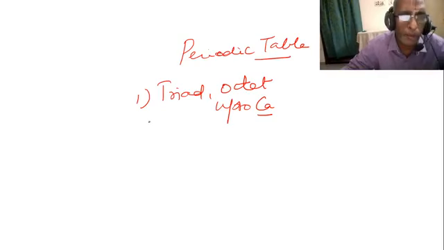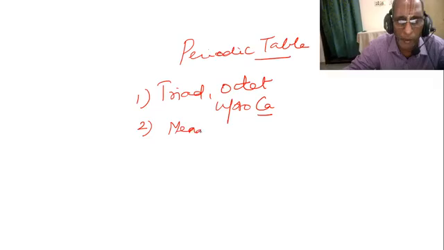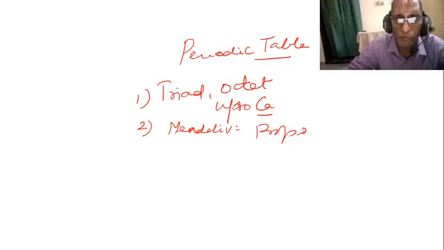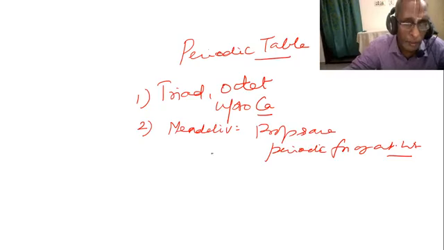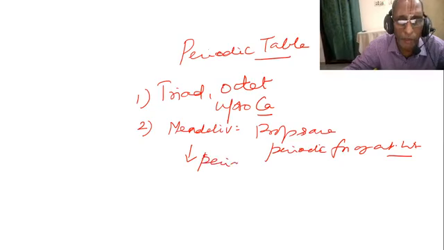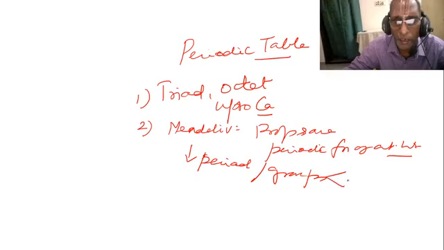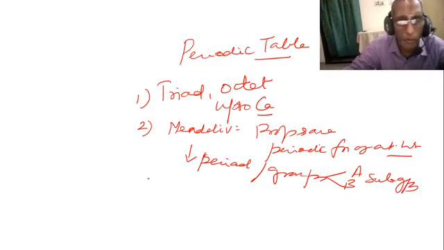The second one is Mendeleev's periodic law, which states that the properties of elements are periodic functions of atomic weight, not atomic number, atomic weight. Here he divided the periodic table into periods, horizontal rows of elements, and groups, vertical columns of elements. Groups he divided into A and B subgroups.